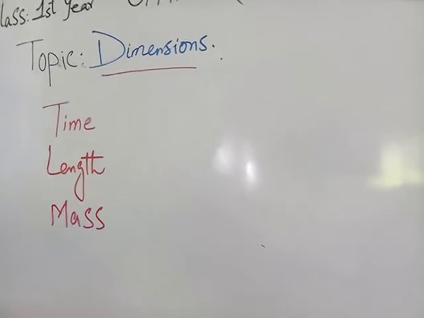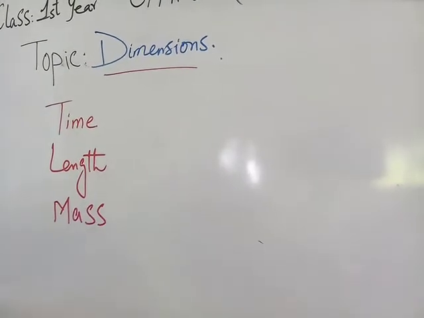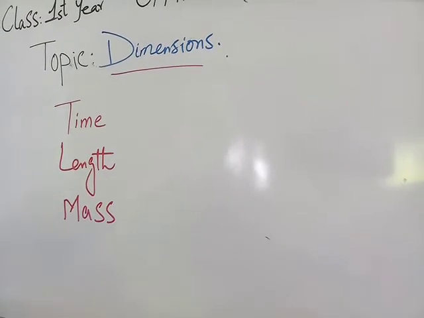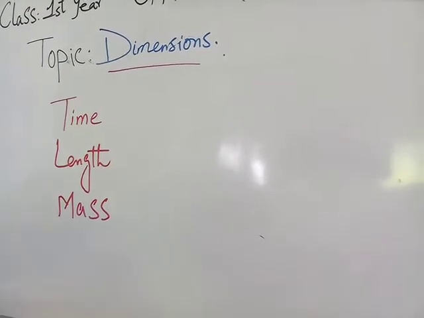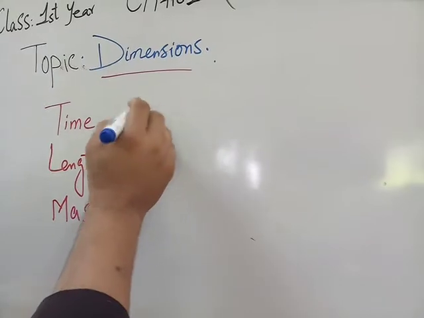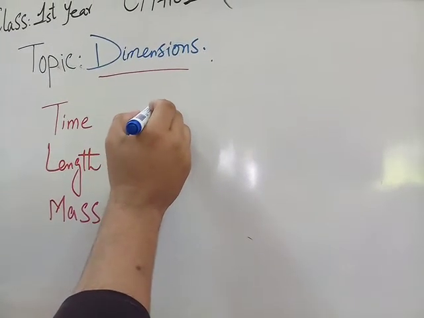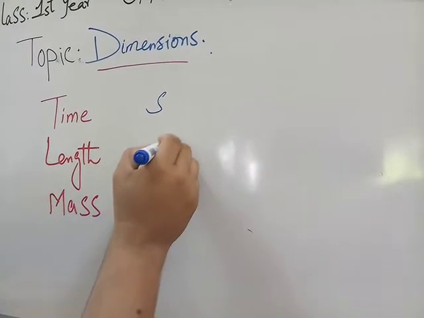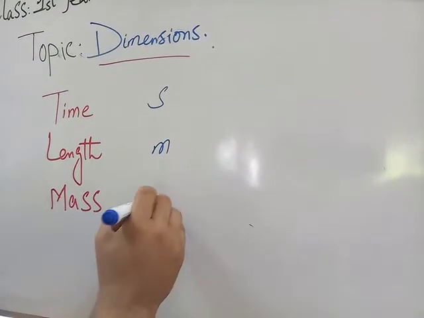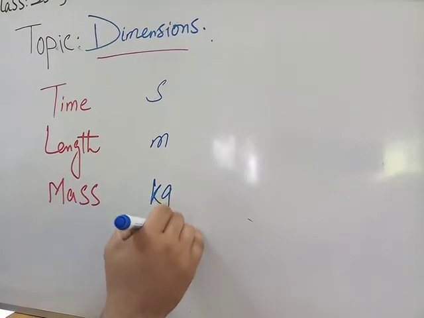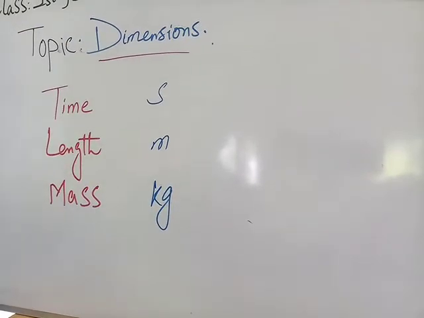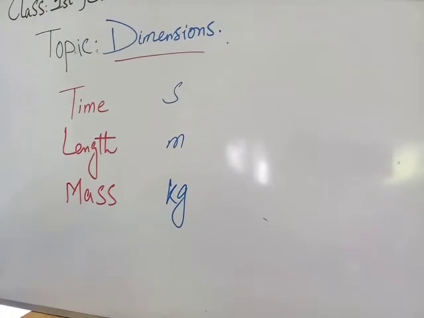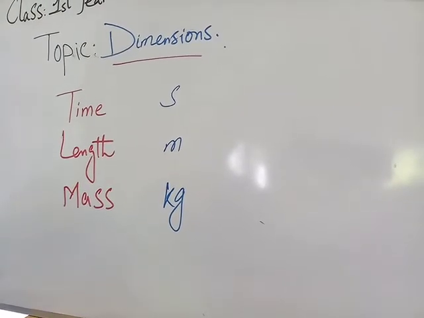So today in this topic we describe only these 3, but there are 7 base quantities. The unit of time is second, the unit of length is meter, and the unit of mass is kg. So we say that dimension is the study of the nature of a physical quantity.